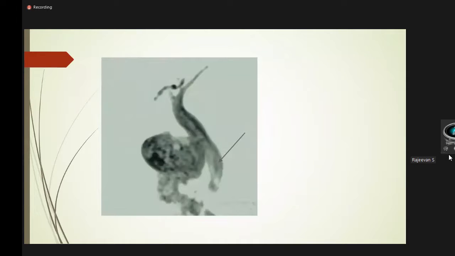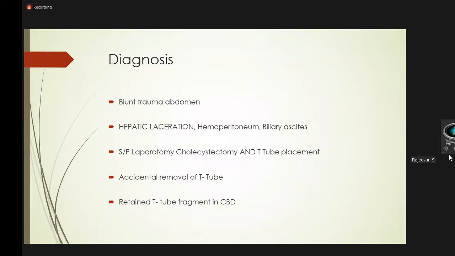This is the MRCP picture showing mild hypointensity in the common bile duct extending into the right hepatic duct, suggestive of a retained T-tube. So the final diagnosis was blunt trauma abdomen with hepatic laceration, hemoperitoneum, and biliary ascites, status post laparotomy, cholecystectomy, and T-tube placement, accidental removal of the T-tube with a retained T-tube fragment in the common bile duct. So the present problem the patient is having is a retained T-tube fragment in the common bile duct. This is a rare phenomenon. T-tube placement is less frequent these days because the availability of ERCP and other techniques has replaced CBD exploration.